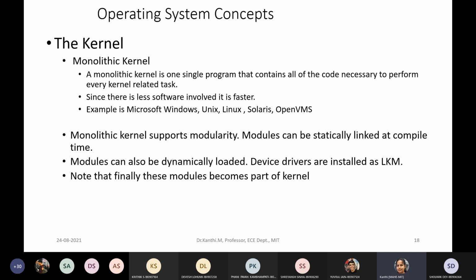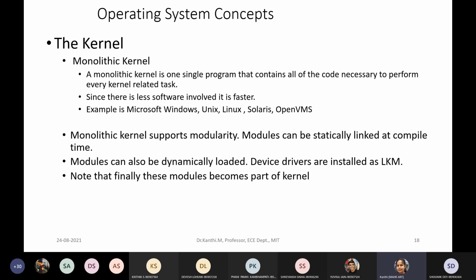But because everything is in the same space, if there is any system crash, maybe it crashes the whole thing. So that is a disadvantage. Monolithic kernel supports modularity. Modules can be statically linked during your compile time.